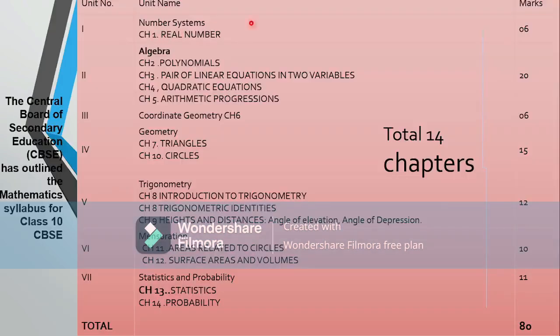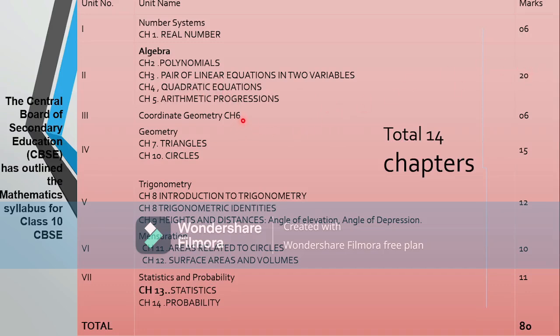Real number chapter 1, and its weightage is 6 marks. Then there will be a second unit, algebra, containing 4 chapters: polynomial, pair of linear equations in 2 variables, quadratic equation, arithmetic progression, total covering the weightage of 20.